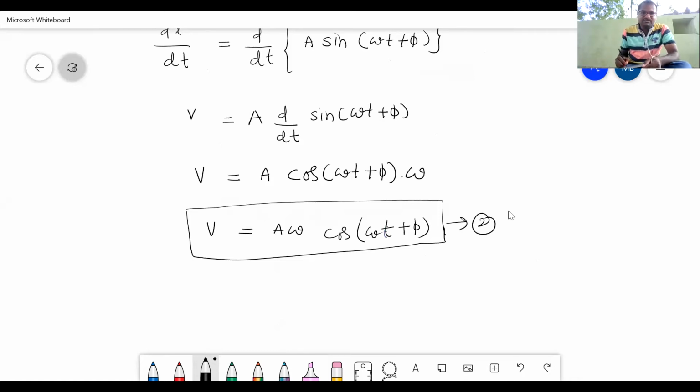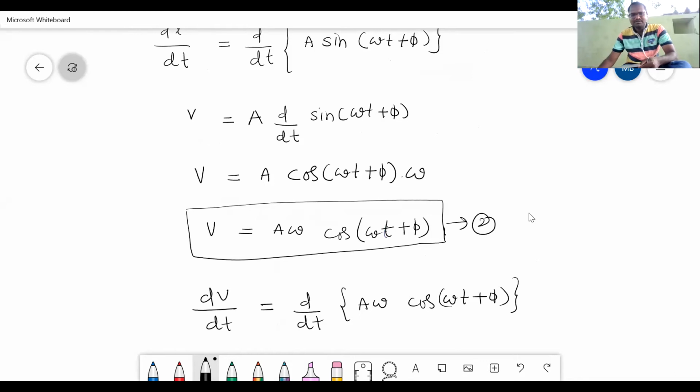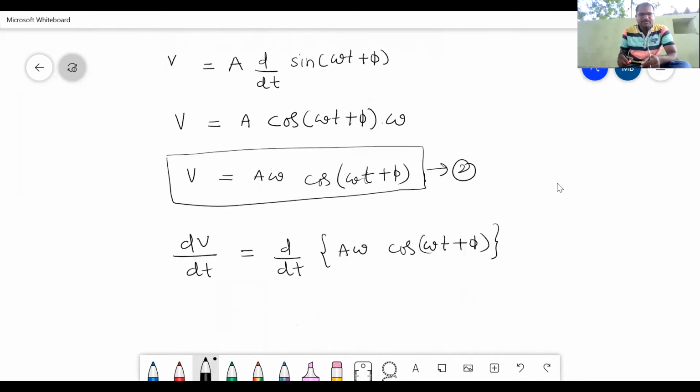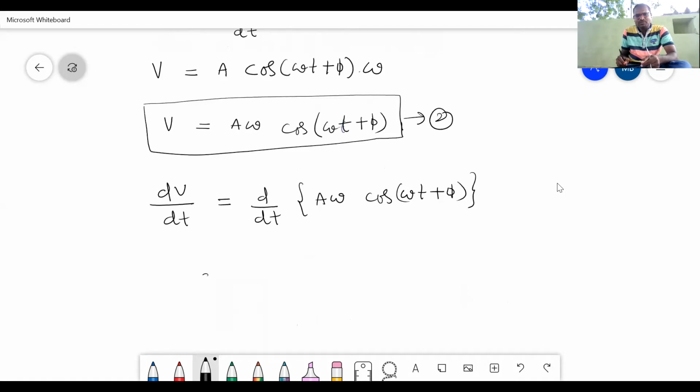Now for this velocity, again take the derivative. You'll get dv by dt is equal to d by dt of a omega cos of omega t plus phi. Now, d by dt of v is nothing but acceleration. Rate of change of velocity is nothing but acceleration. Now a is constant, omega is constant. Now we need to take the derivative of cos omega t plus phi.